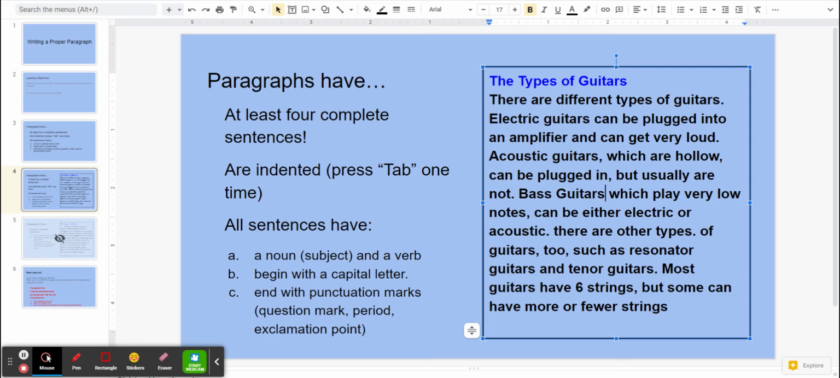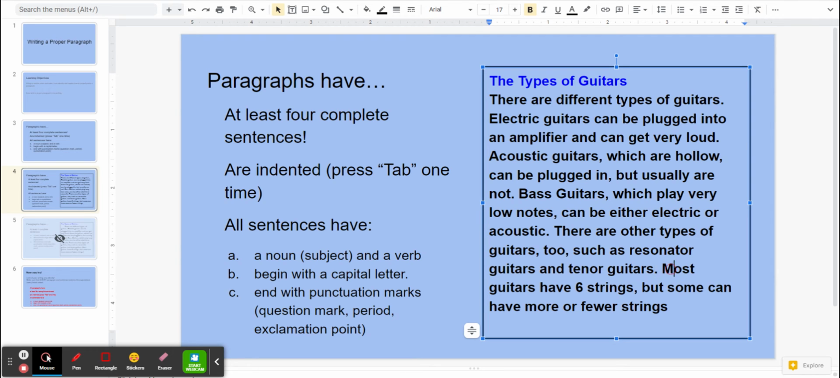There's actually a comma after guitars too, which we'll learn about. So it can be either electric or acoustic. Then that's the end of a sentence. We have a period, see right there. Then new sentence, what do we need? We need an uppercase letter for there are other types. See, that doesn't make sense either. There are other types. And then we start a sentence with of guitars too, such as resonator guitars and tenor guitars. We need to take out this period, and let's see how it reads now. There are other types of guitars too, such as resonator guitars and tenor guitars. Good. End of the sentence, we have a period.